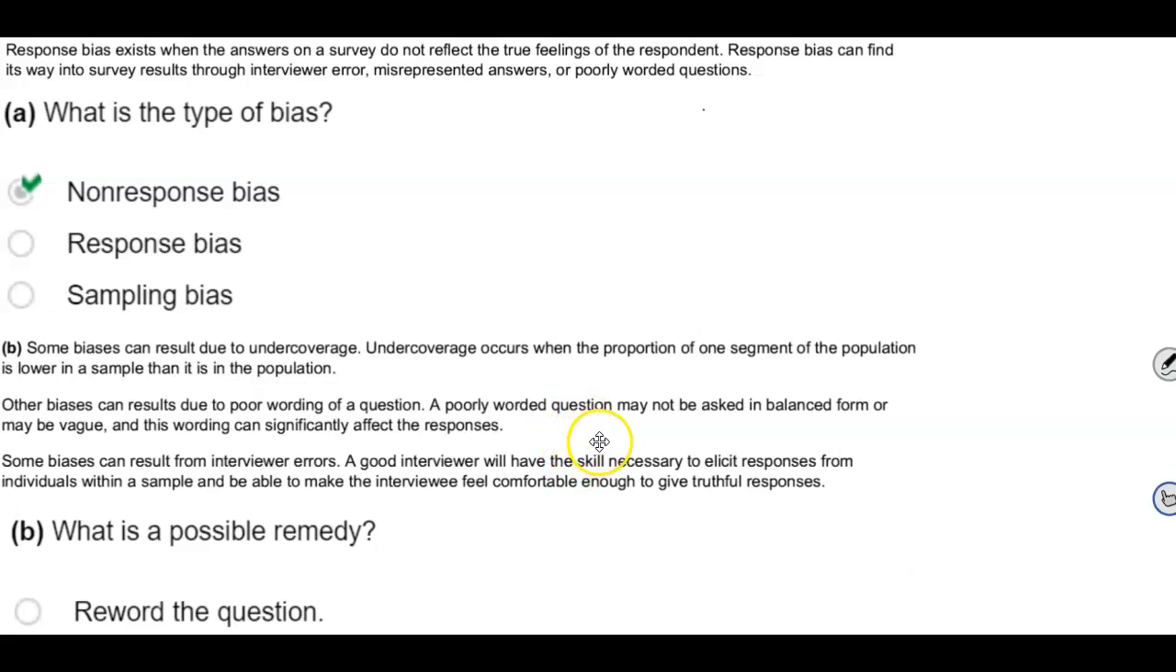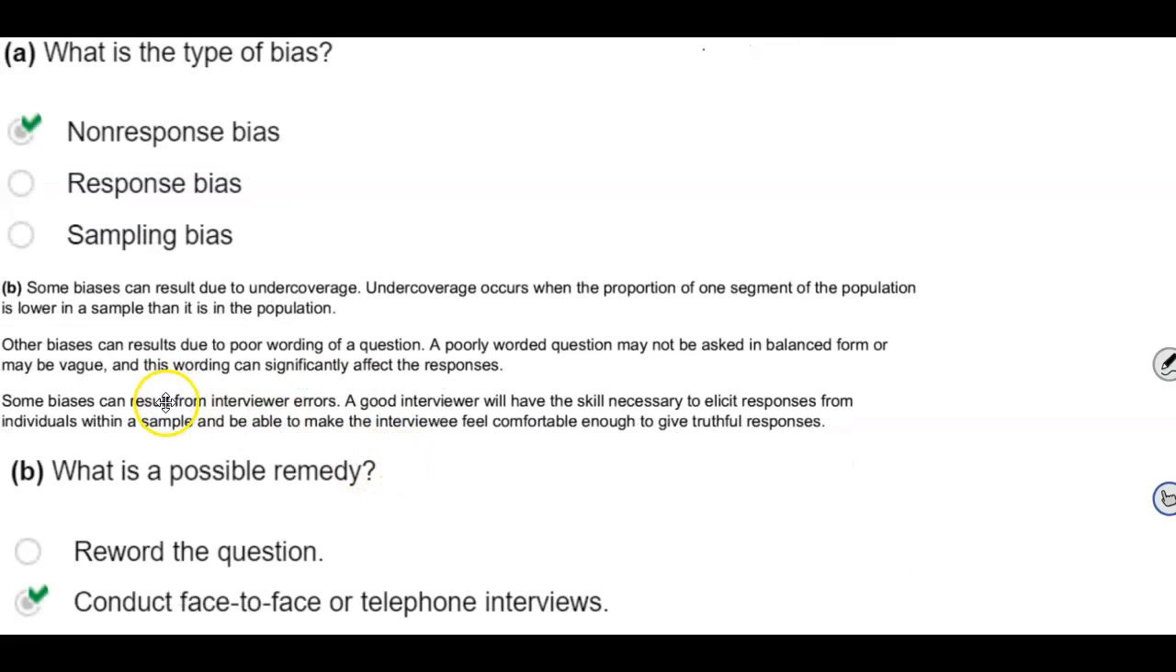A poorly worded question may not be asked in balanced form or may be vague, and this wording can significantly affect the responses. Some biases can result from interviewer errors. A good interviewer will have the skill necessary to elicit responses from individuals within a sample and be able to make the interviewee feel comfortable enough to give truthful responses.